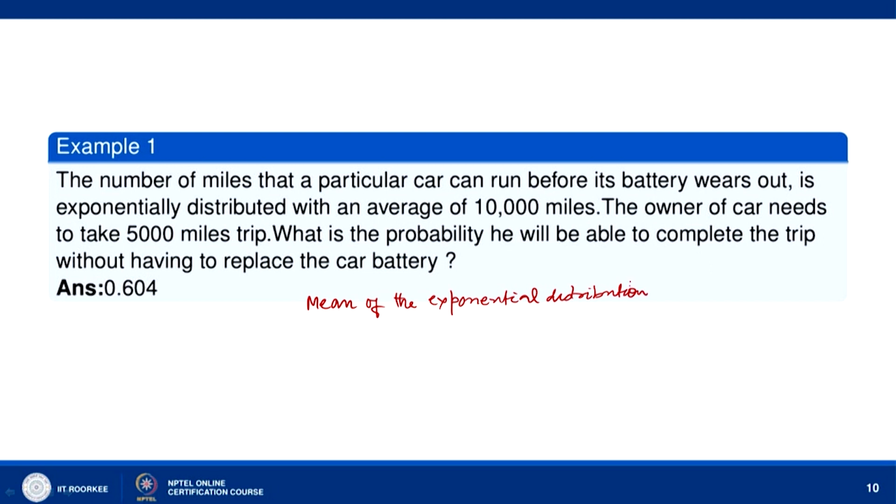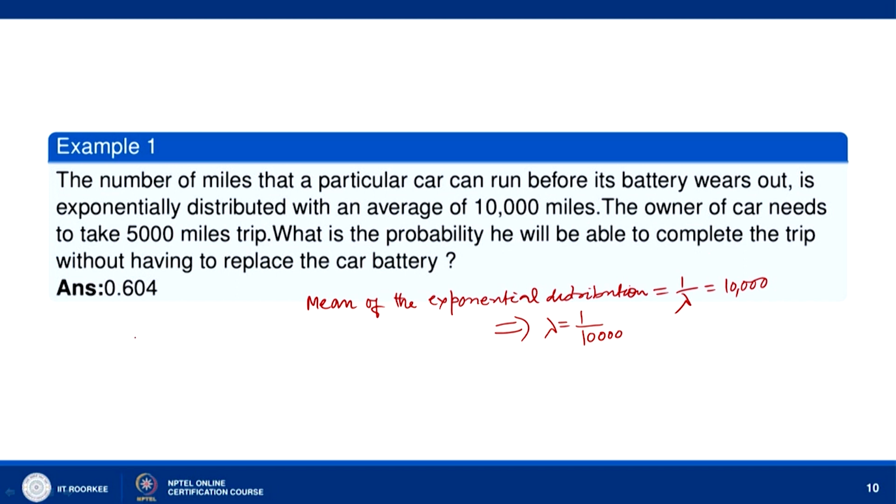Here we are given the mean of the exponential distribution, and the mean is given by 1 by lambda. So 1 by lambda is equal to 10,000 miles, which implies that lambda is equal to 1 by 10,000. Now, the owner of the car needs to take a 5,000 miles trip. What is the probability he will be able to complete the trip without having to replace the car battery?